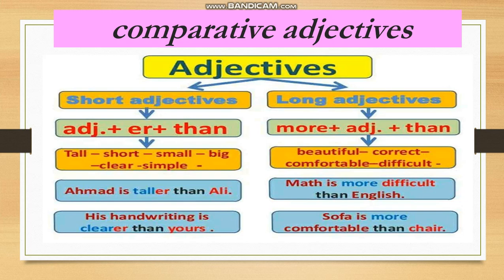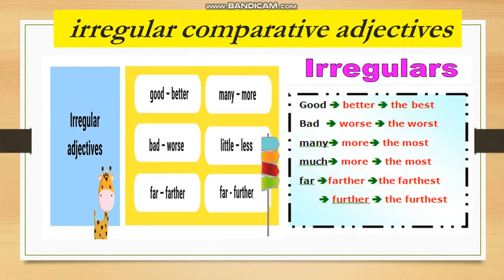We have some irregular adjectives like good. You can't say gooder, you say better than. Ahmed is better than Ali. But concerning the positive form, you have to say Ahmed is good at math, because you are not comparing.